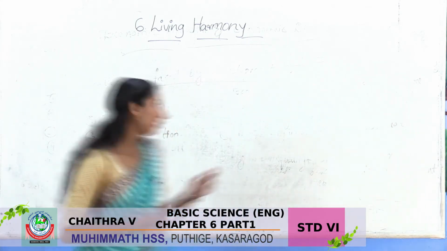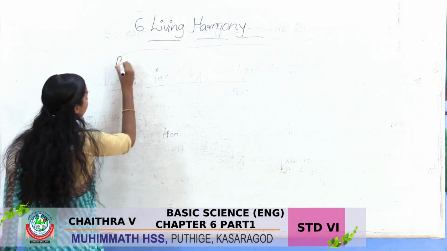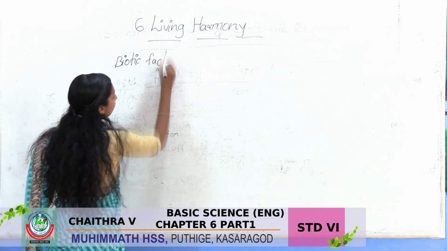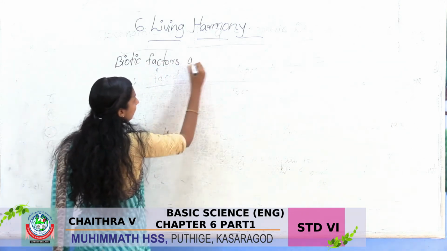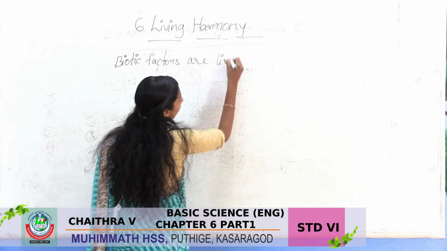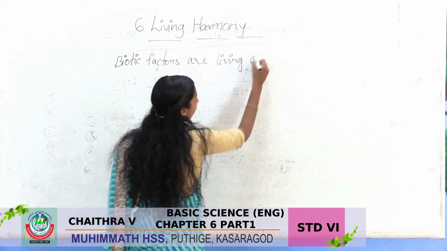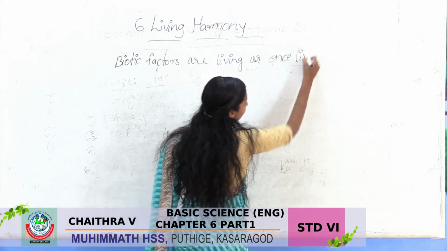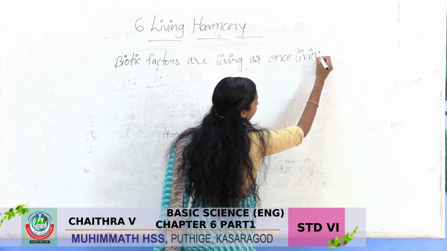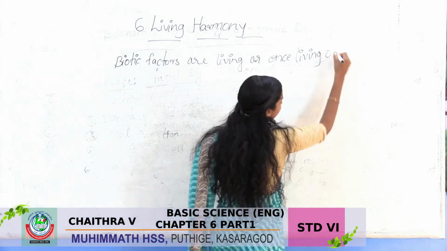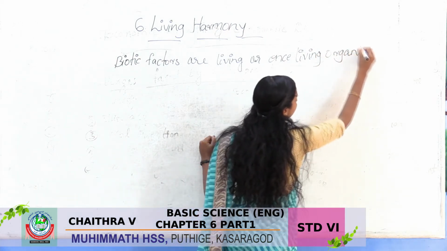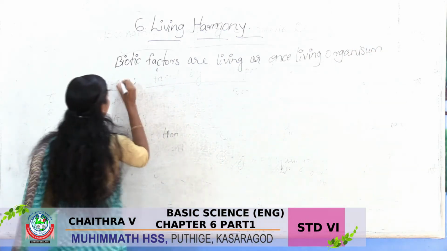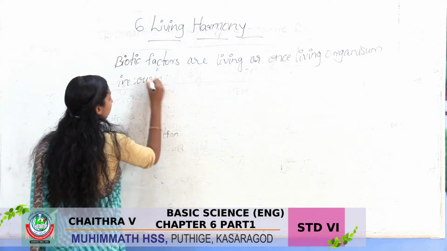So, what is a biotic factor? Biotic factors are living or once living organisms in our ecosystem.